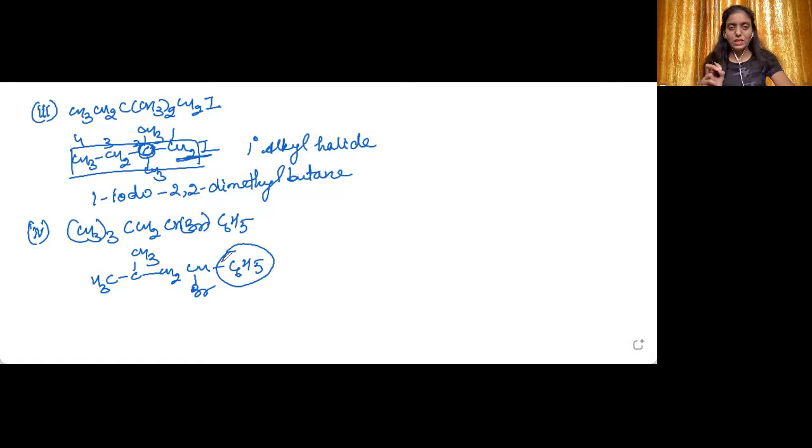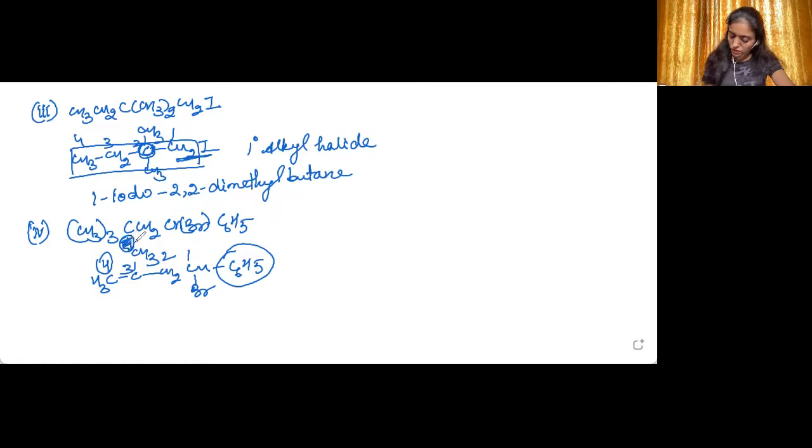It is a benzene ring. When a benzene ring is present as a substituent, it is known as the phenyl group. So it is 1, 2, 3, 4. Now you can take this as the fourth carbon, or you can take this as the fourth carbon, because both are equivalent. But you can take only one, definitely, but any of the two you can take.